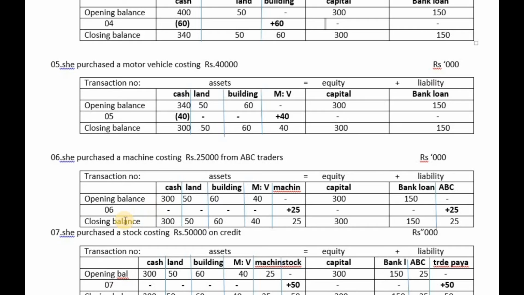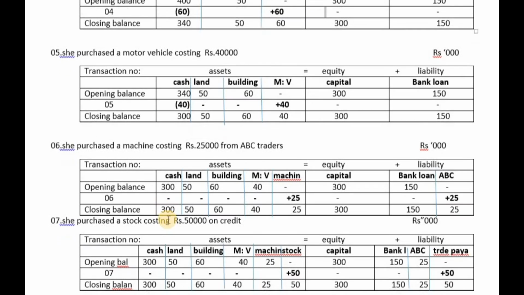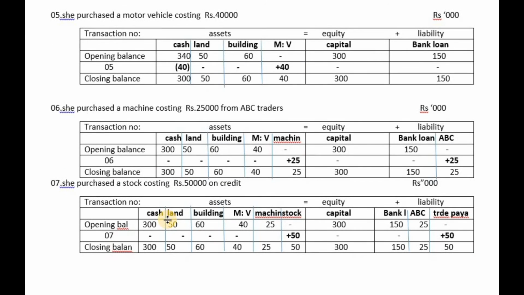See the closing balance or the end result after the sixth transaction. Remains unchanged, remains unchanged, remains unchanged. Motor vehicle remains unchanged. Here, machine 25,000, capital remains unchanged 300,000, remains unchanged 150,000, and then ABC 25,000. This is the closing balance at the end of the sixth transaction. Now it is getting complex. The accounting equation is getting complex now with the introduction of new items.